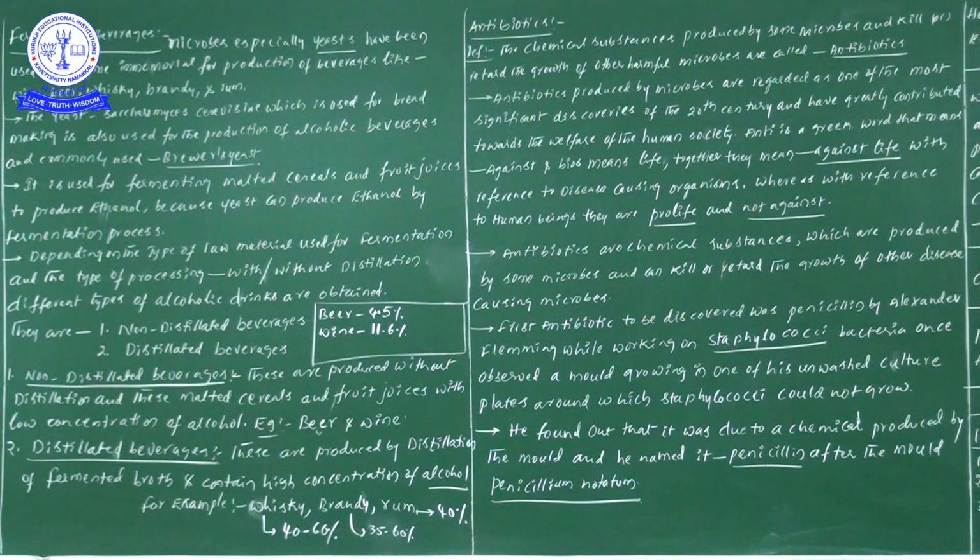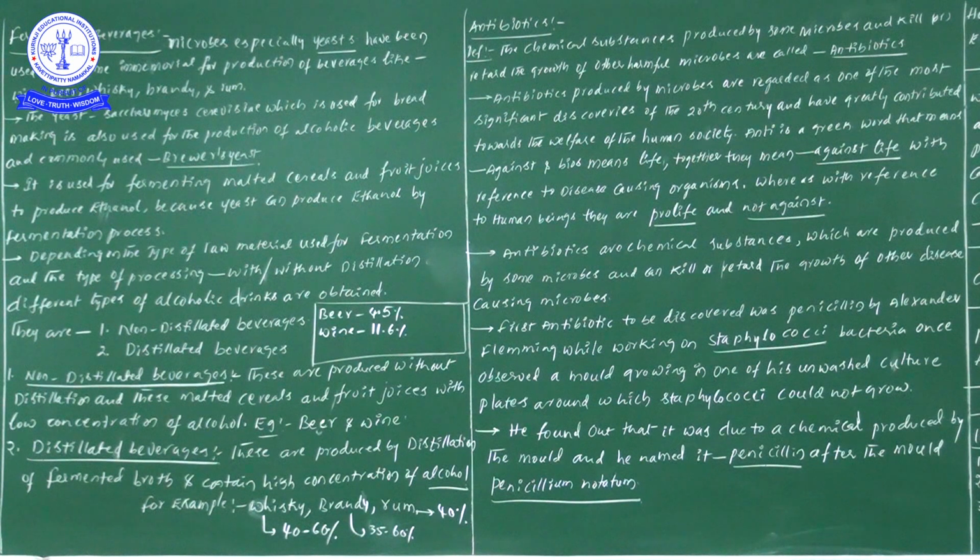Next one, let us move forward. Antibiotics are chemical substances. That point we already learned in the first line itself, but they have given it one more time. Antibiotics are chemical substances which are produced by some microbes, and can kill or retard the growth of other disease causing microorganisms. It is the same point, only explained again, so no need to explain why, because we know already. Next one, the first antibiotic to be discovered was penicillin.